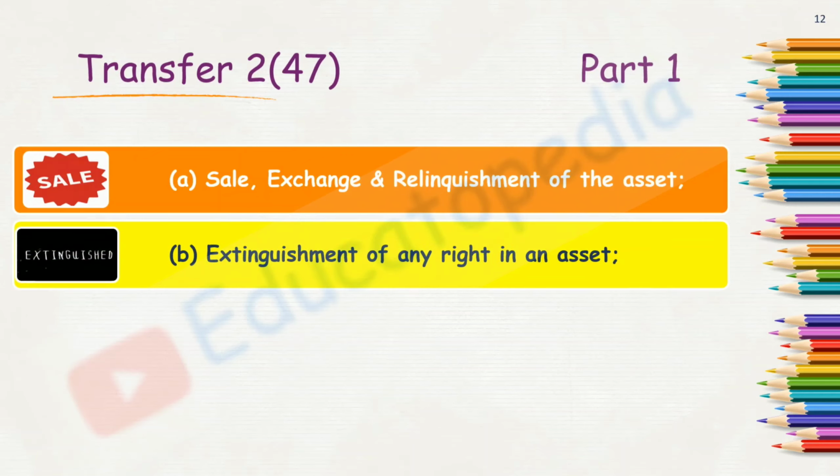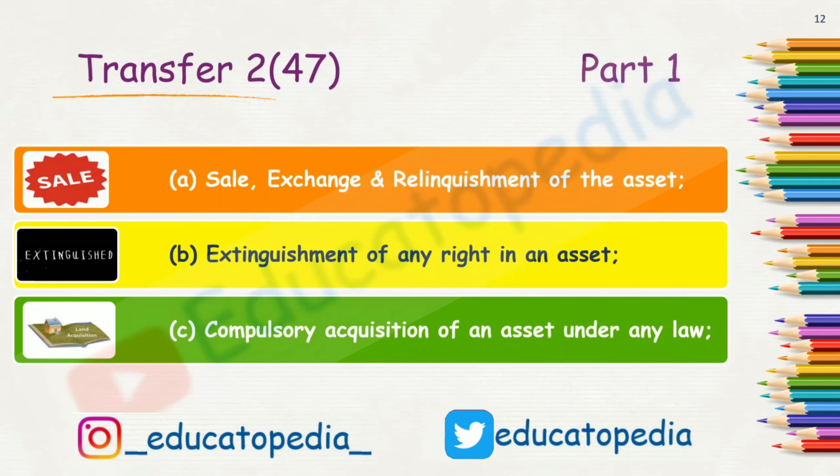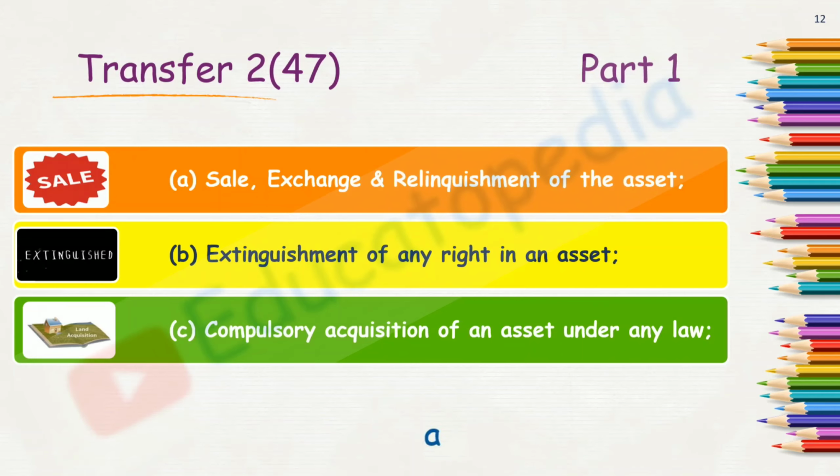Extinguishment of right comes as my second point, that is I am extinguishing. I am not observing or I am not enjoying right on my asset anymore. Third comes compulsory acquisition of an asset under any law. If under any law my asset is being compulsorily acquired by government authorities or any such authorized person.